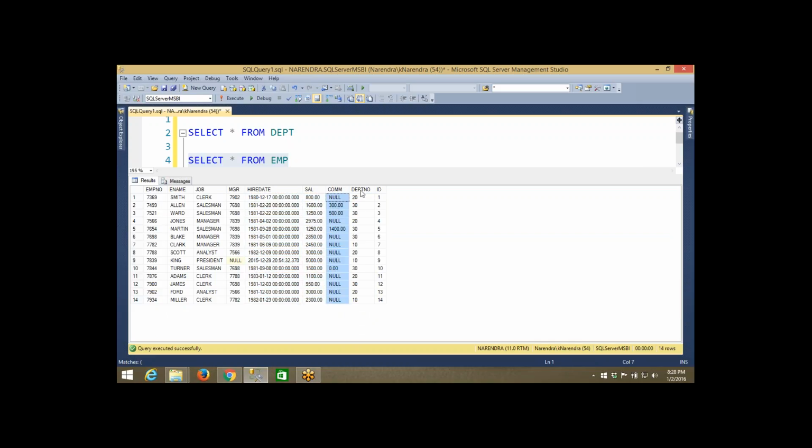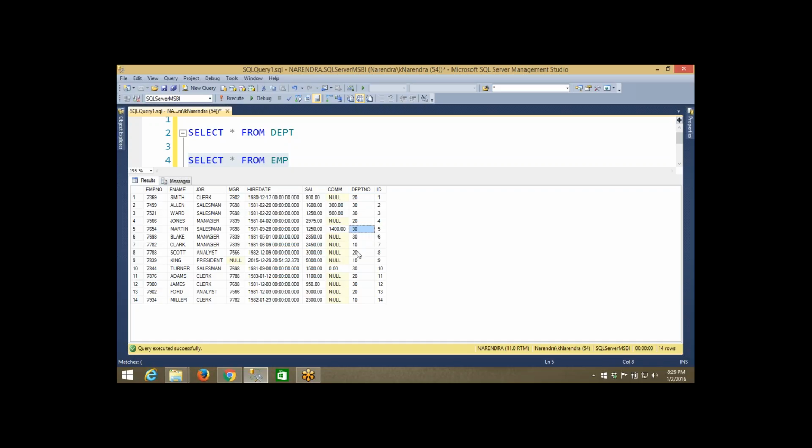Department number 20, 30, 20, 30, 10, like that the data is available. Now here is my question to all of you, please listen, this is the base for the joins concept. I just want to see the employee information along with his department's information.